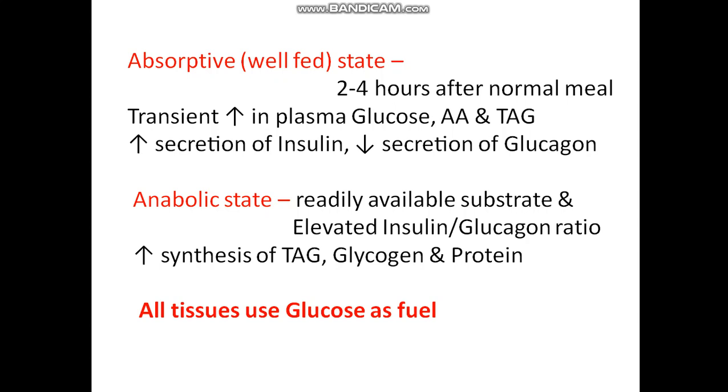This absorptive or well fed state is an anabolic state, and all the substrates are readily available. The elevated insulin to glucagon ratio causes increased synthesis of TAG, glycogen, and protein, which is stored or utilized by our body for structural functions. And all the tissues use glucose as fuel.